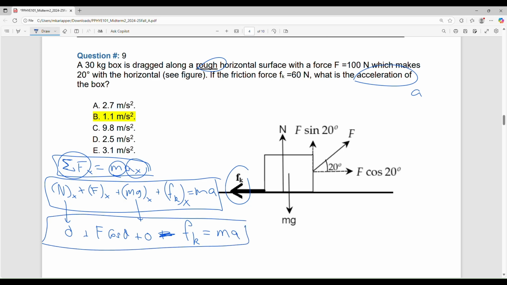We know everything. This is 0, 0 anyway. We know this, we know this. Only unknown is a. I don't want to do the algebra now. I will use my calculator. Okay. So I want all of you to know how to use the calculator properly.